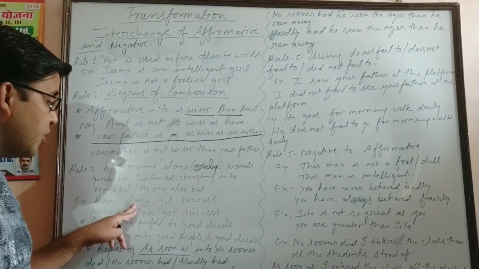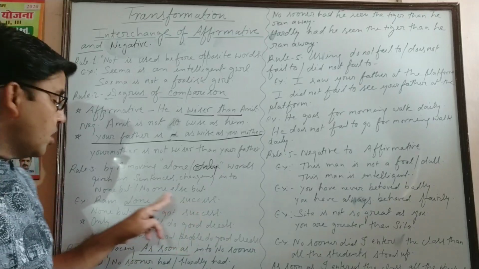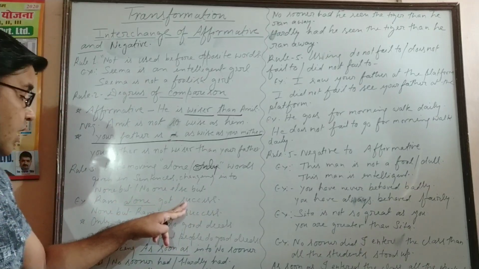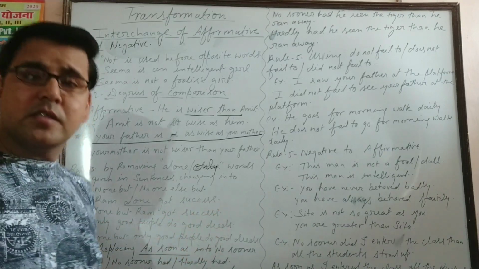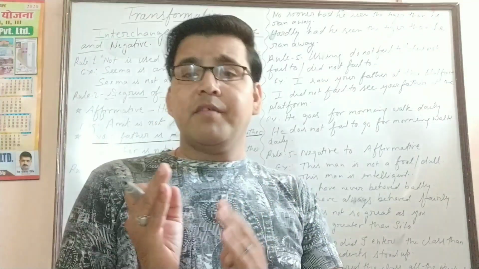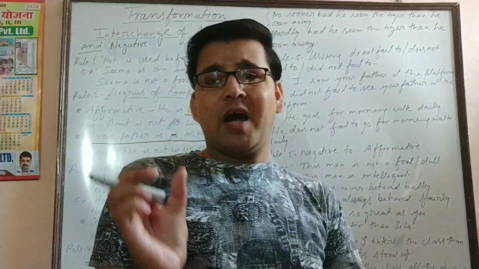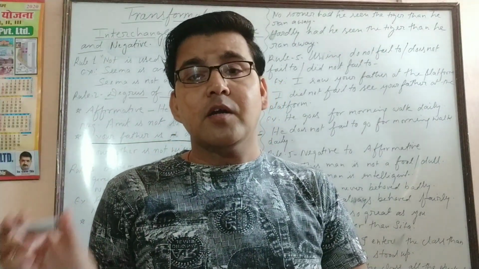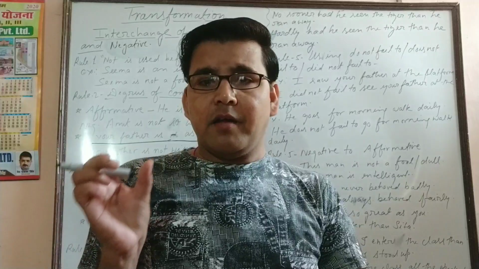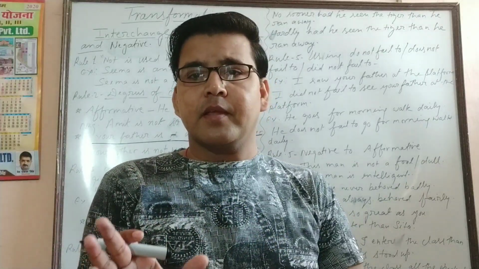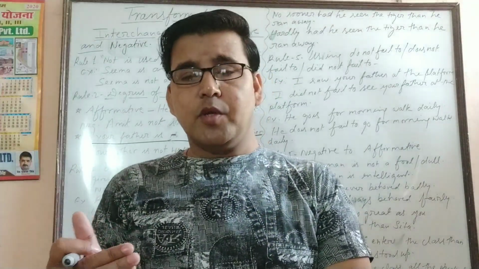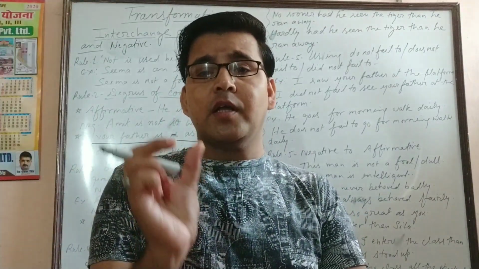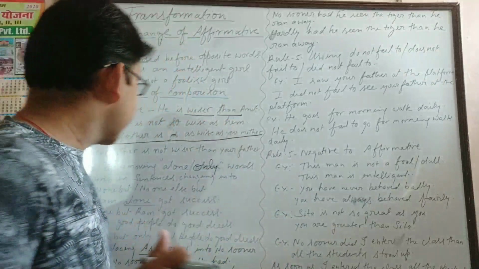You see, for example, Ram alone got success. The answer will be none but Ram got success. That means by removing only or alone from the sentence, you have to use none but or no one else but in the beginning, and the rest of the sentence will be the same. In this way we can change from affirmative to negative whenever only or alone is given in your sentence. Got it?